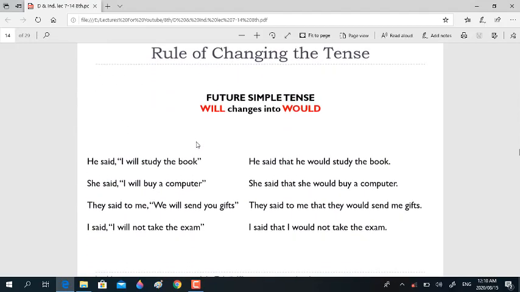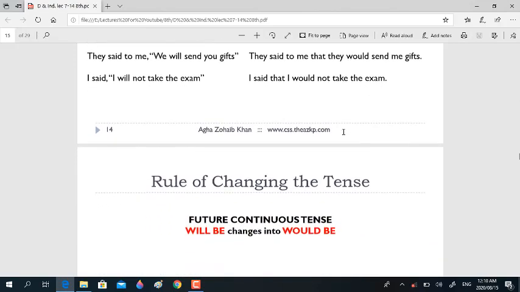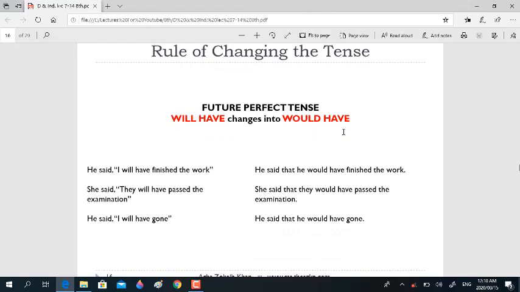And look at the future, how to change the future. Nothing to do except this: you have to change will into would. That's it. You will have to give this treatment to all kinds of future tense. What to do? Will changes into would. He said, "I will study the book." He said that he would study the book. I think you have understood what I have just said.